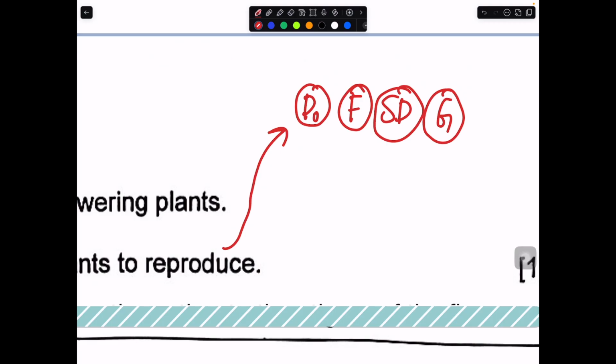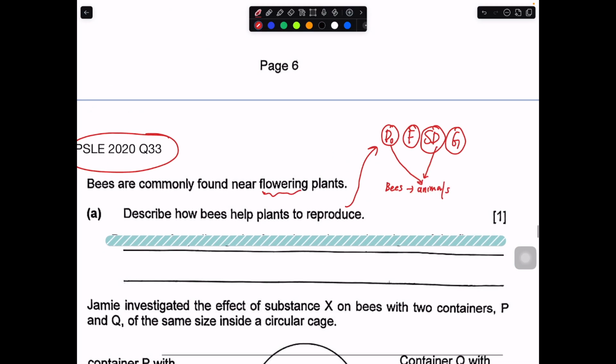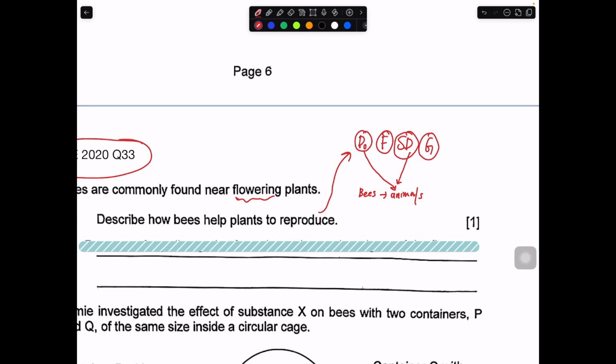So bees being an animal, which process does it play a part in? It will play a part in pollination as well as seed dispersal. In this case, they already tell you it's a flowering plant, so most likely it has to deal with the flower. Usually when an animal comes into play and there's a flower, we are going to mostly talk about pollination. Because when does seed dispersal come into play? Seed dispersal can only come into play when it is a fruit.